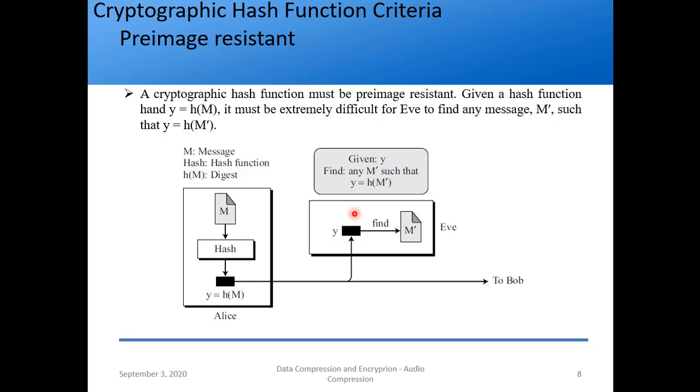So what she does is try to find m prime. The process of finding this m prime should be very difficult for Eve. That is what pre-image resistance is saying. If you think in terms of encryption and decryption, it should be very hard to decrypt. For example, the RSA algorithm is very hard to decrypt, it will take years. In the same way, it should be very difficult for Eve to find any sort of message, even a wrong one, from this hash function. That is the idea of pre-image resistance.